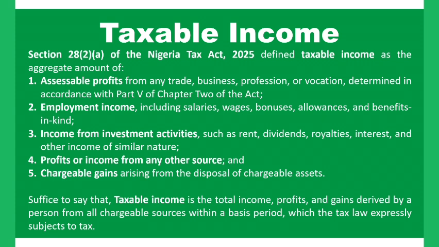So another income that is mentioned under the tax scope is the income from investment activities, which constitutes rent, dividend, royalties, interest, and other income of similar nature. So other income of similar nature which we can consider to be part of investment income are what we refer to as what? Investment income. That is income from investment activities, which include the rent, the dividend, the royalty, the interest. All these things are our investment income.